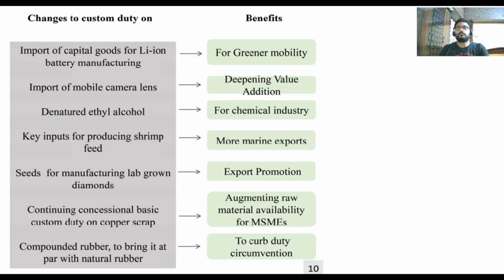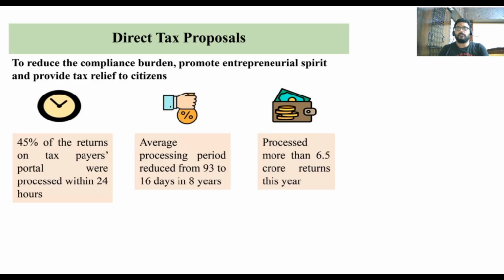All right. So what is being changed? Like the customs duty, like the import on mobile lenses, like the value of denatured ethyl alcohol. Changes have been made in production of shrimp feeds, lab-grown diamonds, concessional basic customs on copper scrap. On all these areas, we have tried to reduce or make some changes in the customs duty.